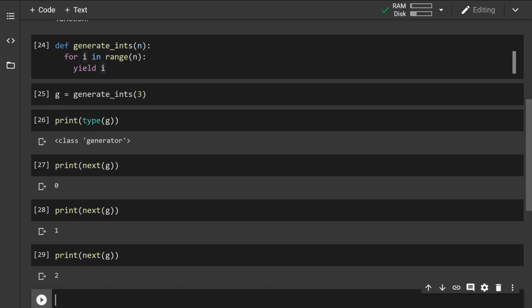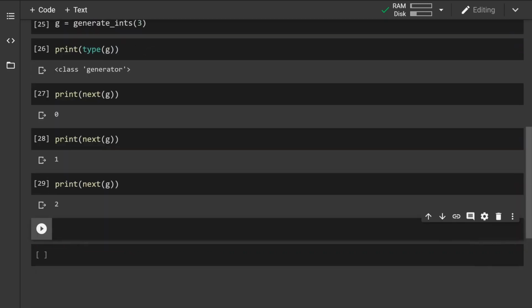So it ran for i equals 0, stopped and returned it, and then we printed it out. When we take the next again, it runs for 1, stops, returns, and prints.